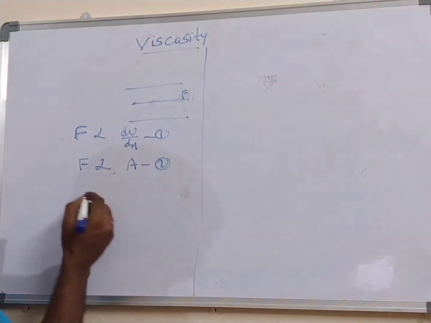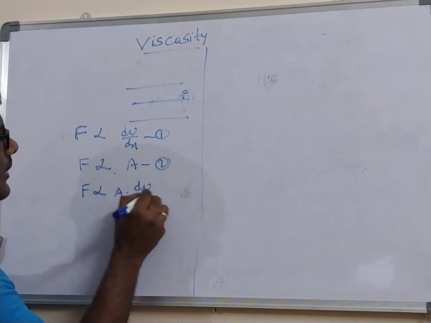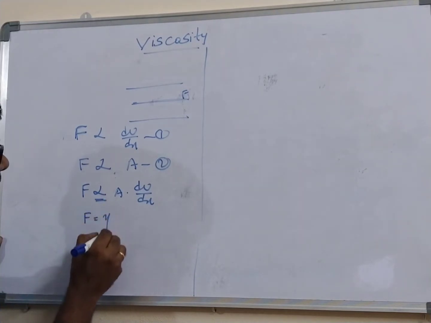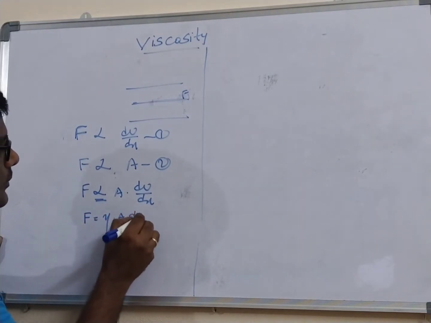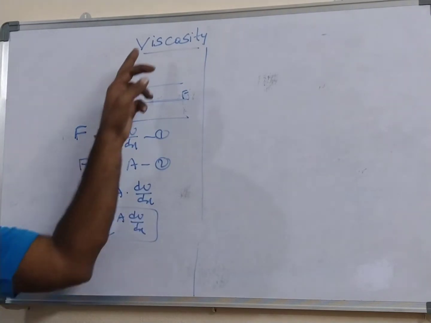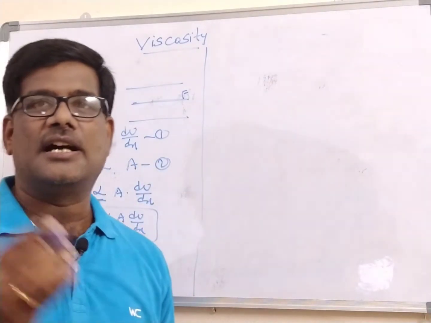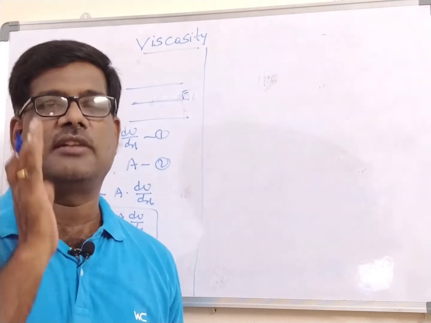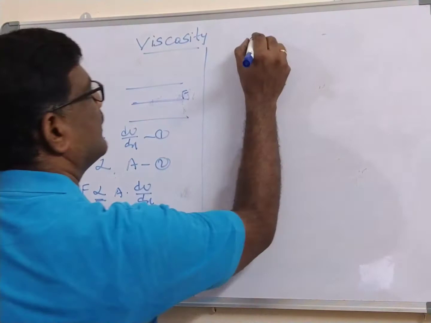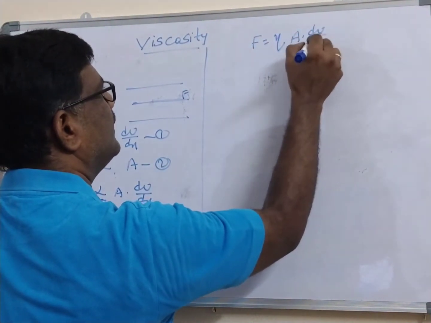By using equations 1 and 2, we can write F is proportional to A into dV by dx. And to remove this proportionality, we keep one constant, nu: F is equal to nu into A into dV by dx. Here nu is called the viscosity coefficient. It is immediately asked in the examination as a 2 marks question, very important. What is the definition of the viscosity coefficient? I am taking the same equation: F is equal to nu into A into dV by dx.